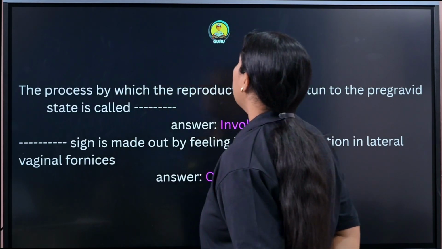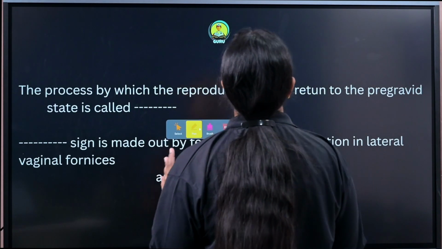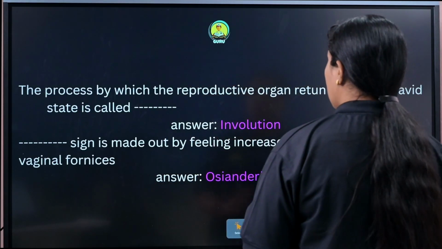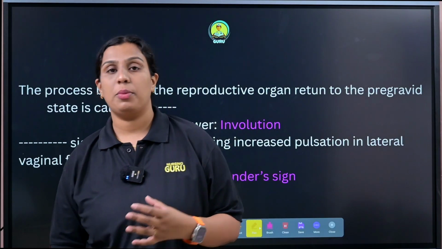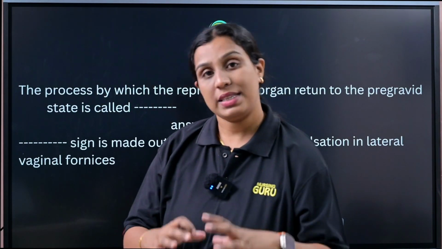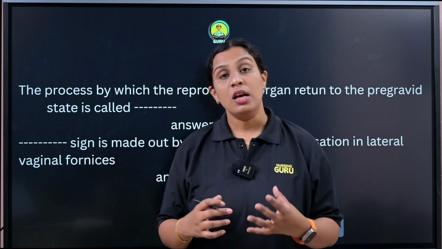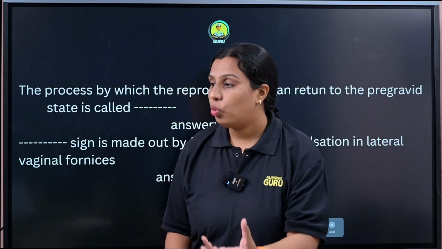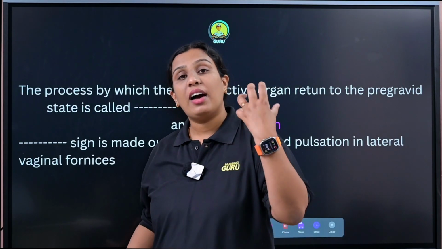So here, the process by which the reproductive organ returns to the pre-gravid state is called involution. Normally after childbirth, the uterus, which was enlarged during pregnancy, returns to the pre-gravid state.